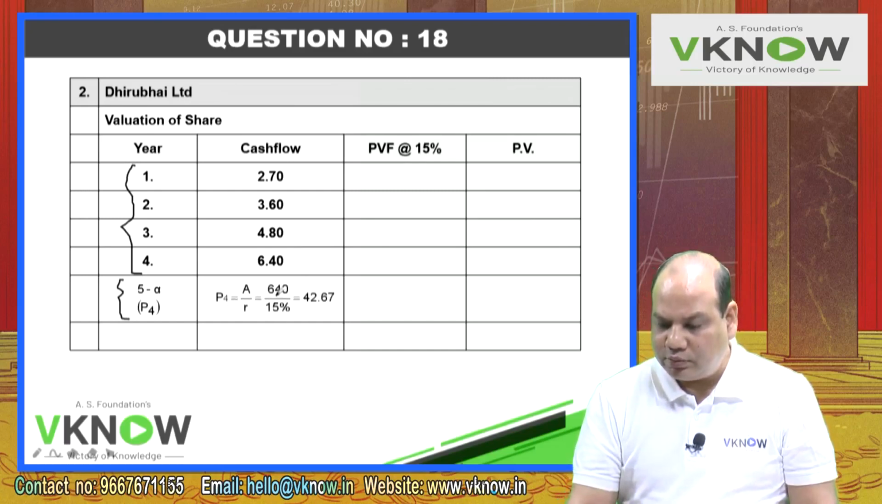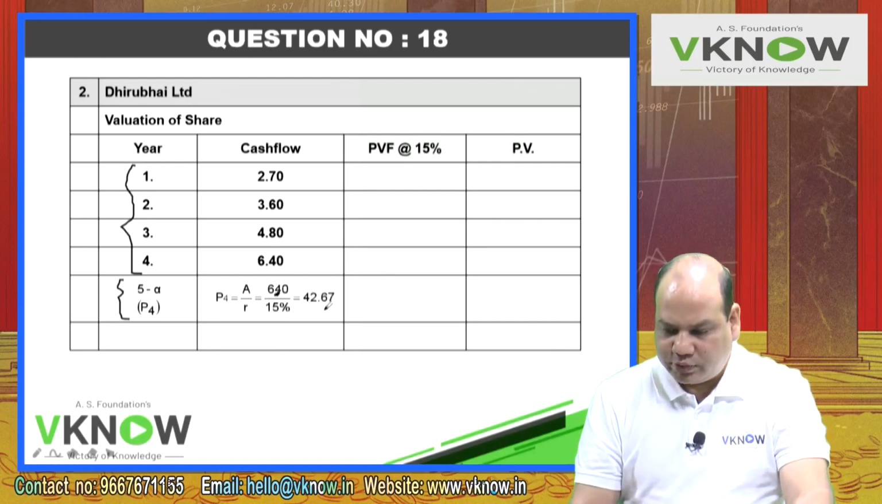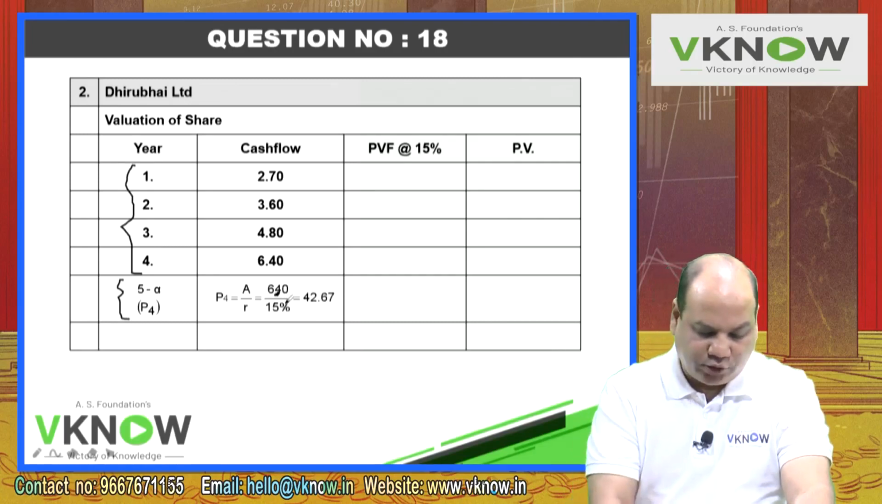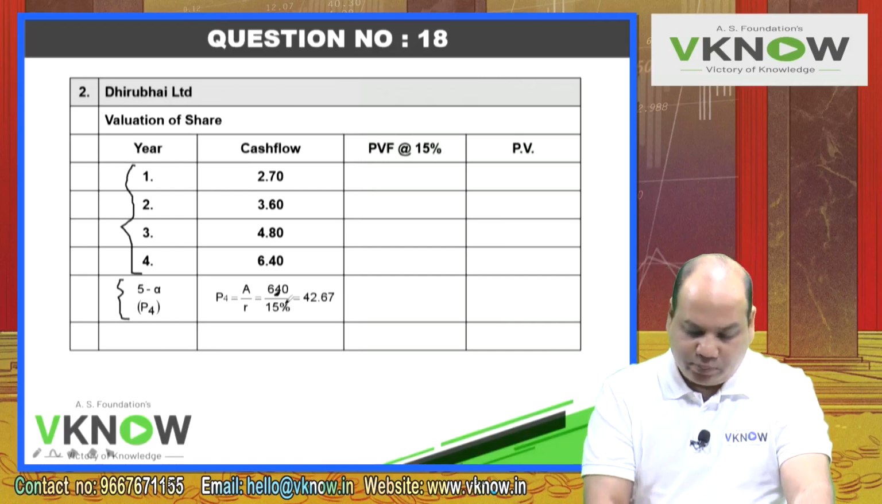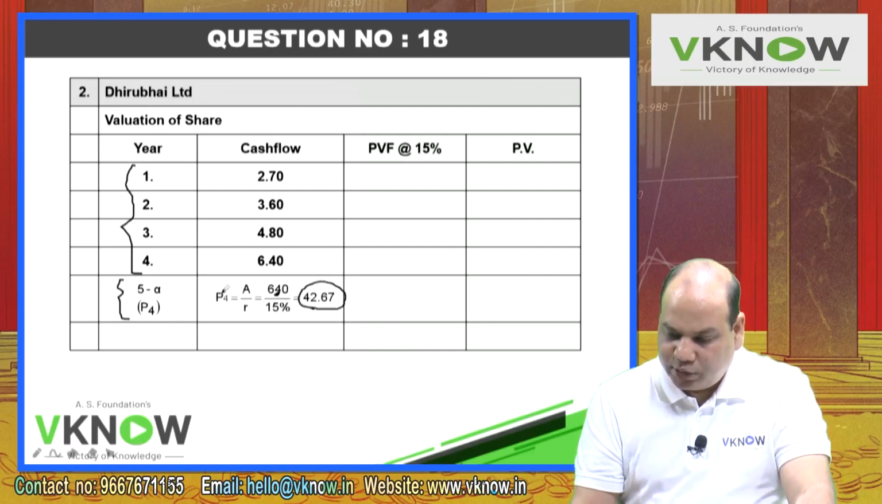A upon R is equal to 6.40 upon 15%. 6.40 upon 15% is 42.67. Check the answer, 6.40 divided by 0.15. So it is 42.67. This is the price at the end of 4th year, P4.